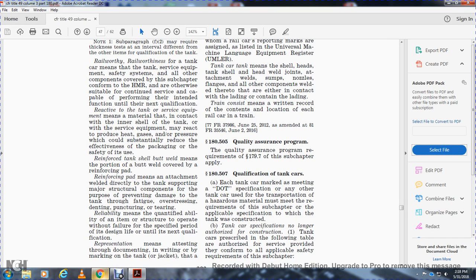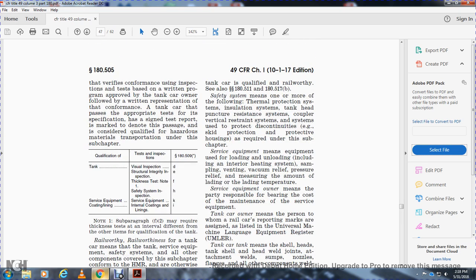Reliability means the qualified ability of the item to structure to operate without failure within the specified period of the design life until the next qualification. Representation means the testing through the documentation and in writing or by marking with the tank or the jacket that the tanker car is qualified for the railworthiness. See also 185.11 and 185.17.